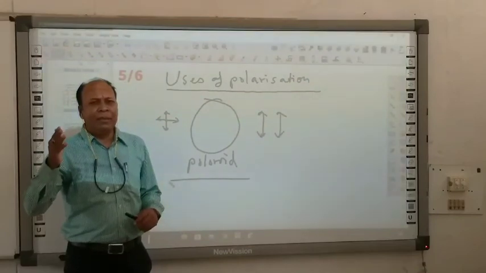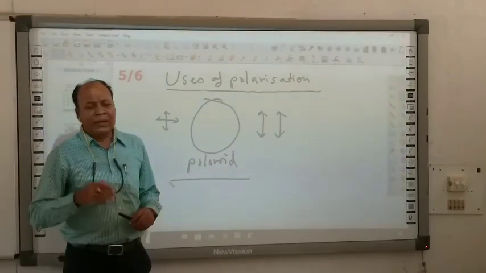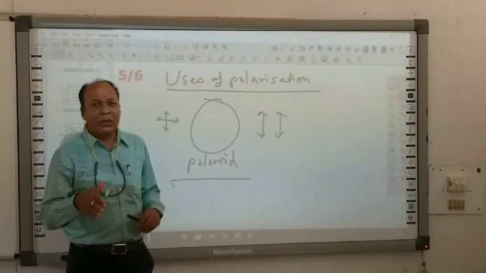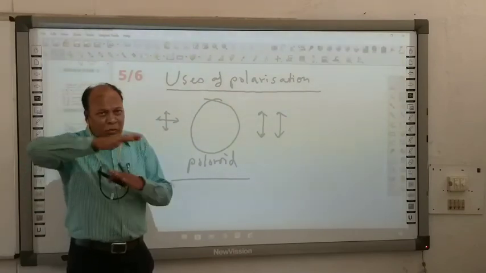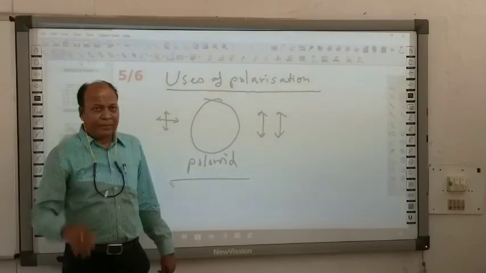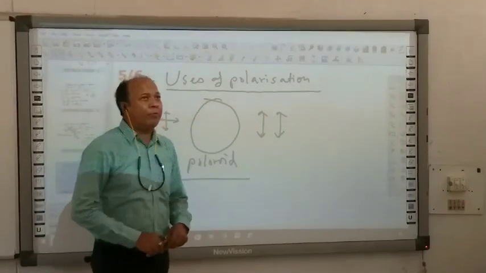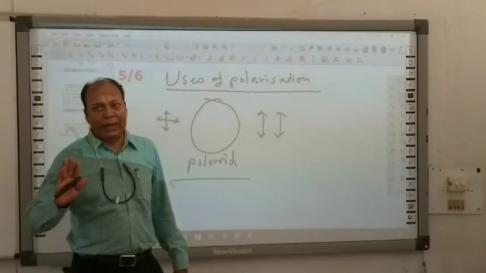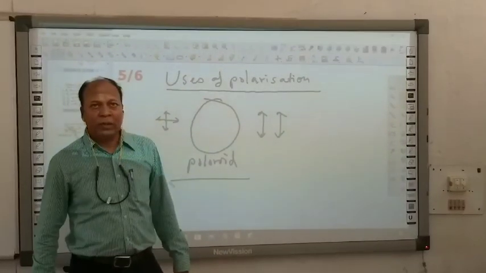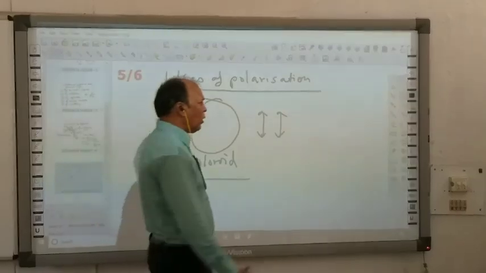That medium may restrict some vectors, it may absorb some vectors, or it may behave opaque for some particular direction. Is that clear? So generally, to polarize light we use Polaroids. These Polaroids are usually on sun